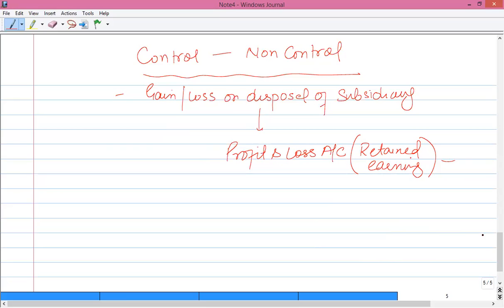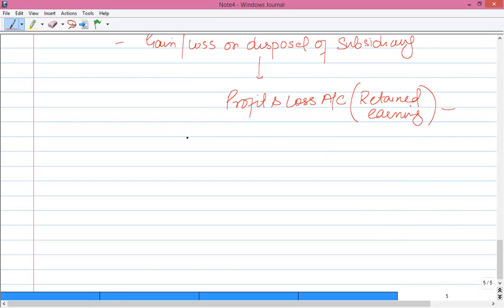In order to calculate this gain or loss on disposal, the following pro forma is to be used: sale proceeds of the investment disposed of, and you will add the fair value of the retained investment. If you have any investment retained, then the fair value of that investment is to be added, and then you have to deduct the unimpaired goodwill of that subsidiary.